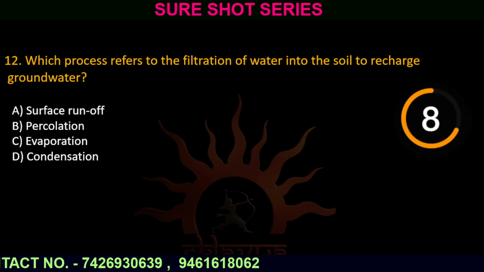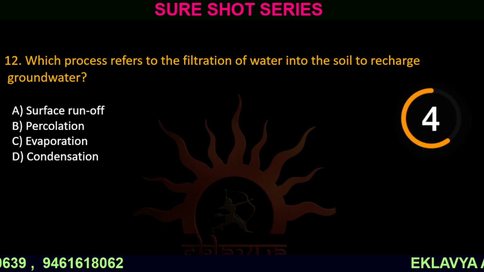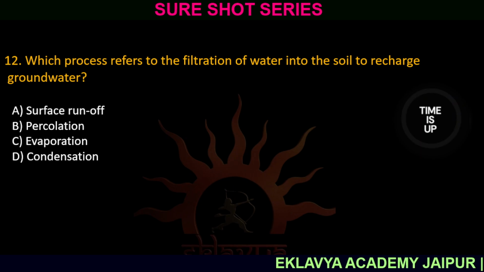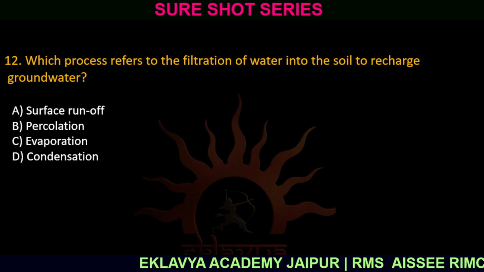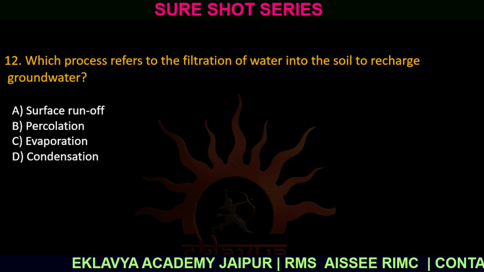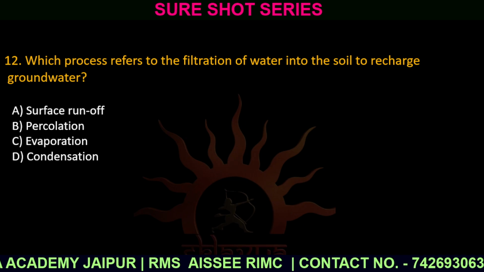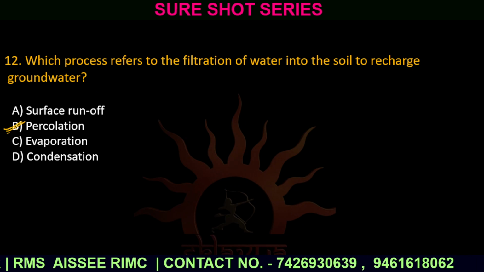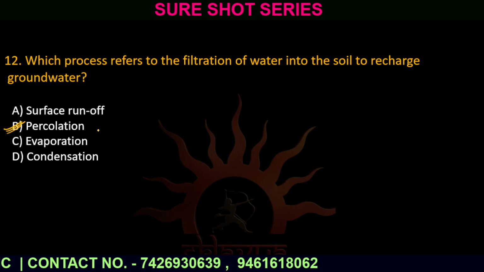Question number 12. Which process refers to the filtration of water into the soil to recharge the groundwater? Option number A, surface run water. Option number B, percolation. Option number C, evaporation. And option number D, condensation. The correct answer is option number B, percolation. Percolation means recharge of groundwater.